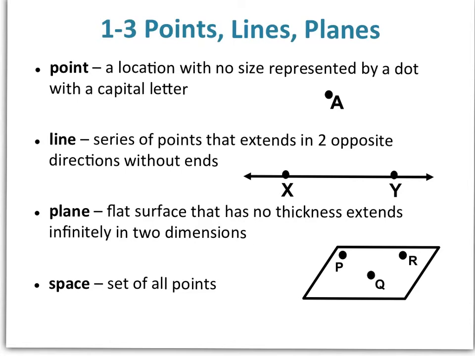A point is a location with no size, represented by a dot with a capital letter. So on the right you notice we have point A, and I would denote this just by putting a capital A, no dot around the A.